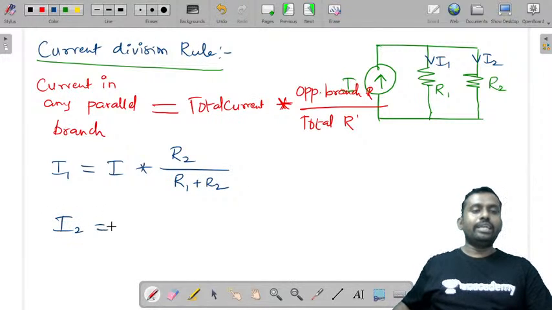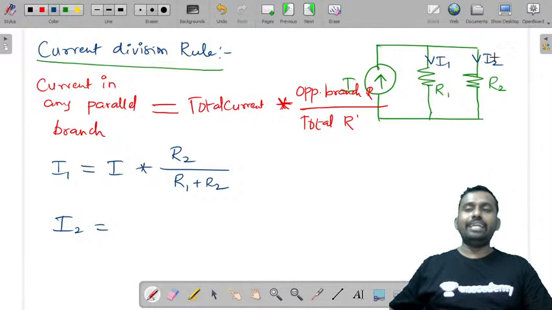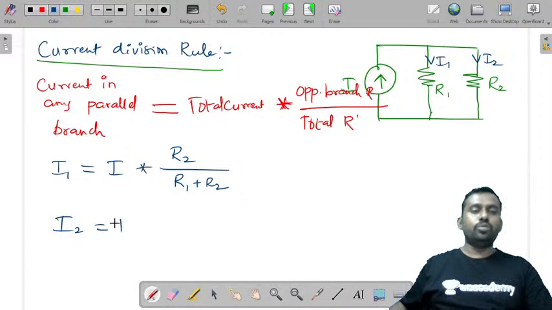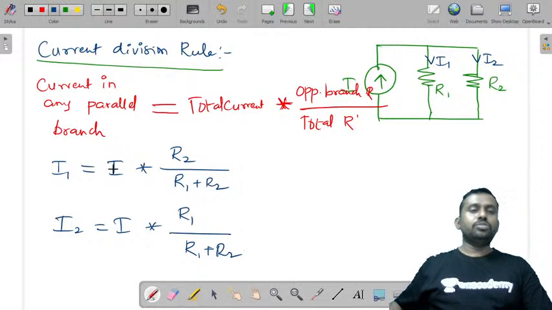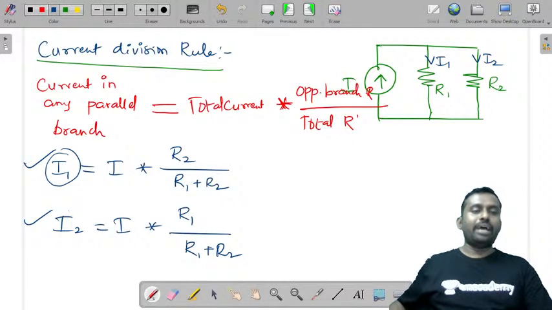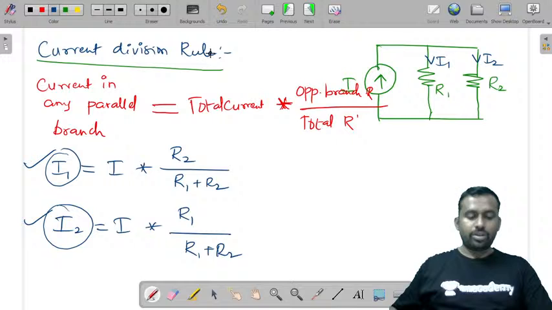Similarly, the current in any parallel branch I2 is equal to total current, that is the applied current, into, we are finding current in I2, so the opposite branch will be R1 branch. So R1 by R1 plus R2. So this is how you will determine current division and voltage division rules, and you can also find the currents in parallel branches using this current division rule.